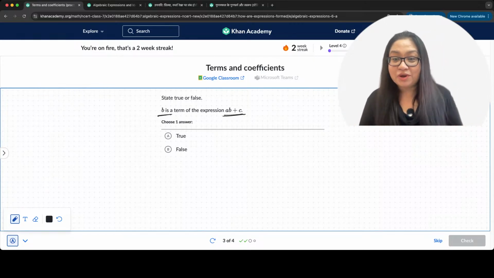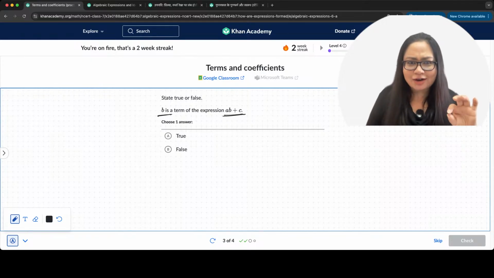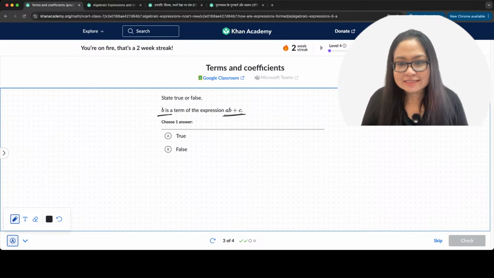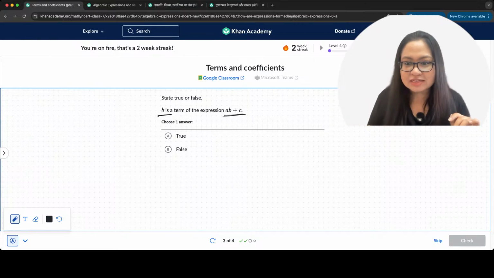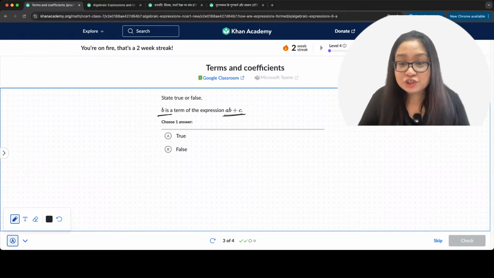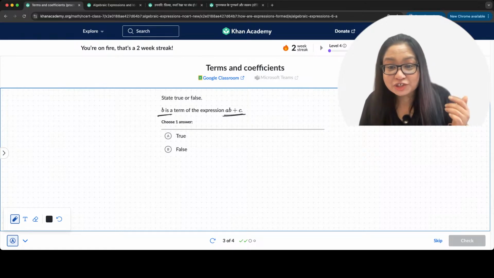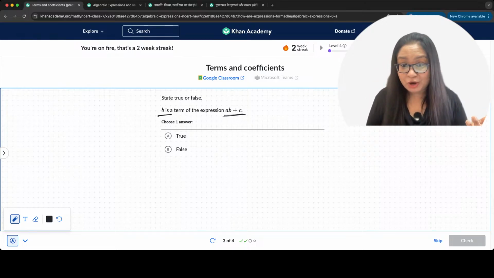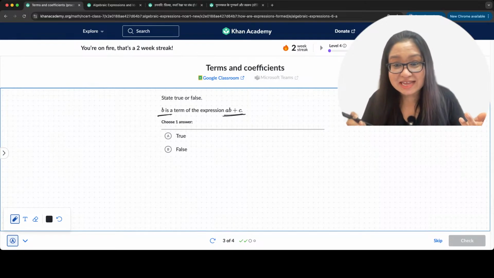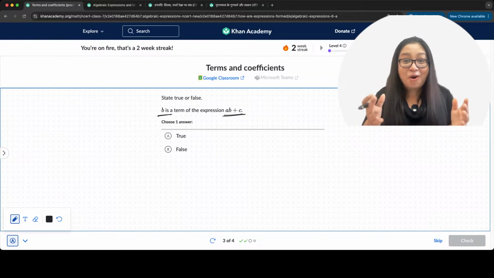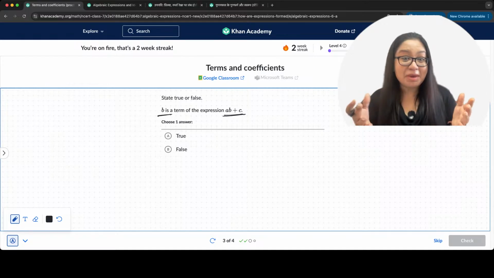Oh, mixed answers here. Some are saying true, some are saying false. I can see Aman is saying false, Poonam is saying false. But Shubpreet is saying true. And Shrina. Okay, Divya is saying true. And Suraj is saying true as well. Who is saying false? Ashweta is saying false. Okay, a mixed response, right?